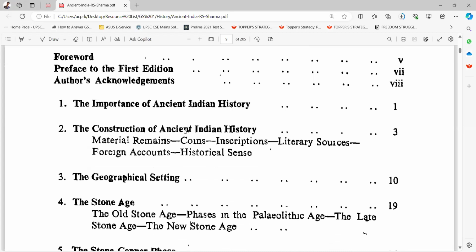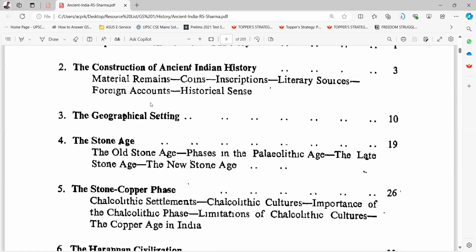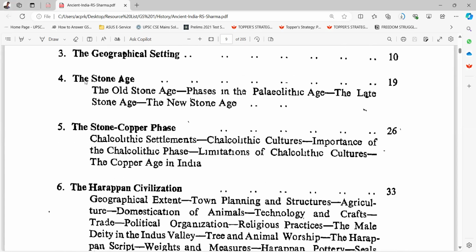Second, the construction of ancient Indian history: material remains, coins, inscriptions, literary sources, foreign accounts, historical sense. Third one is the geographical setting. Fourth, the Stone Age, the old Stone Age, phases in the Paleolithic Age, the late Stone Age, the new Stone